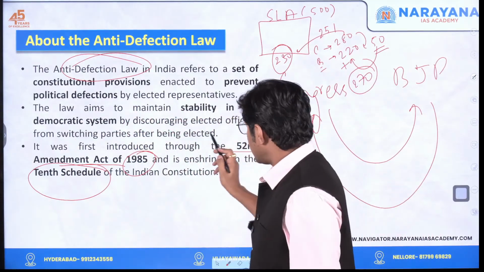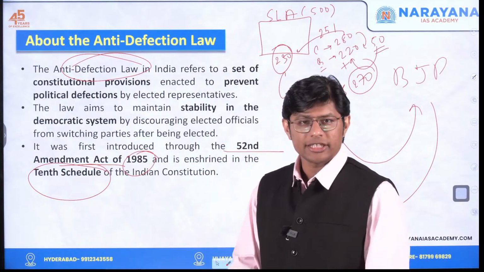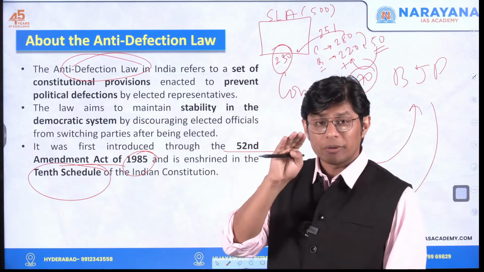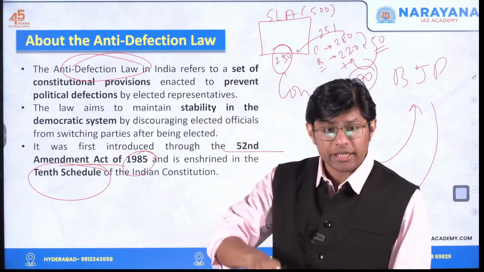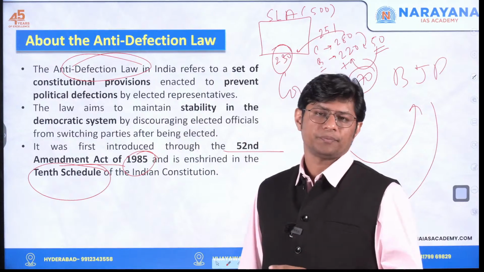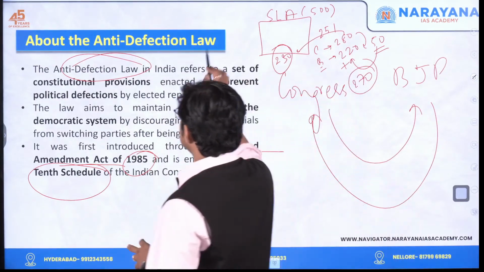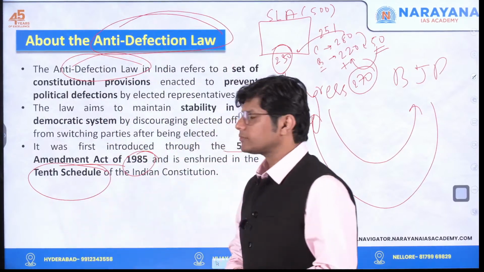So, 52nd CAA 1985, 10th Schedule, objective to bring stability in the government. These are the key terms that you need to remember for your prelims as well as mains. Very, very important when it comes to the anti-defection law. Got it?